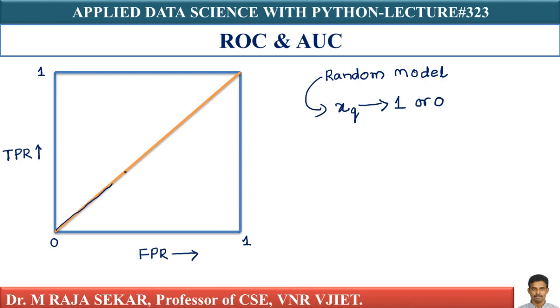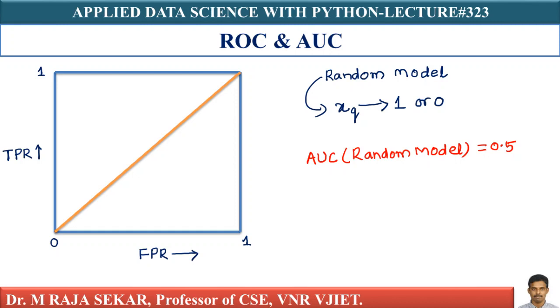The ROC for the random model looks like a straight line. So the AUC of a random model will be exactly 0.5. It is a very important property of area under the curve: the AUC of a random model is 0.5.